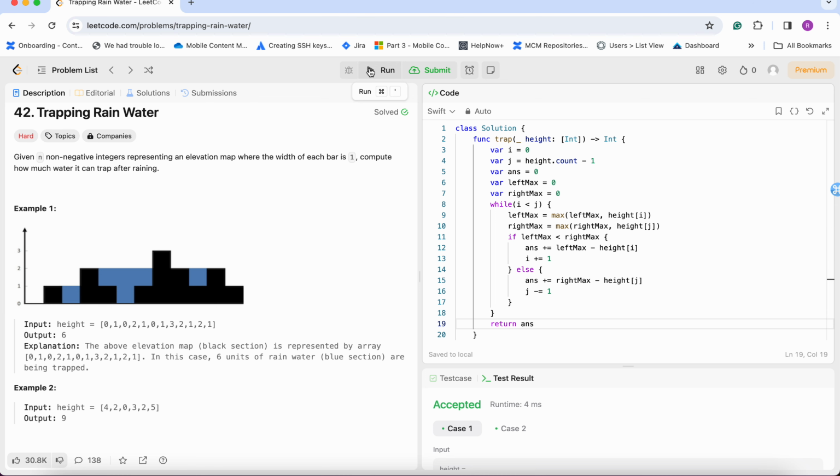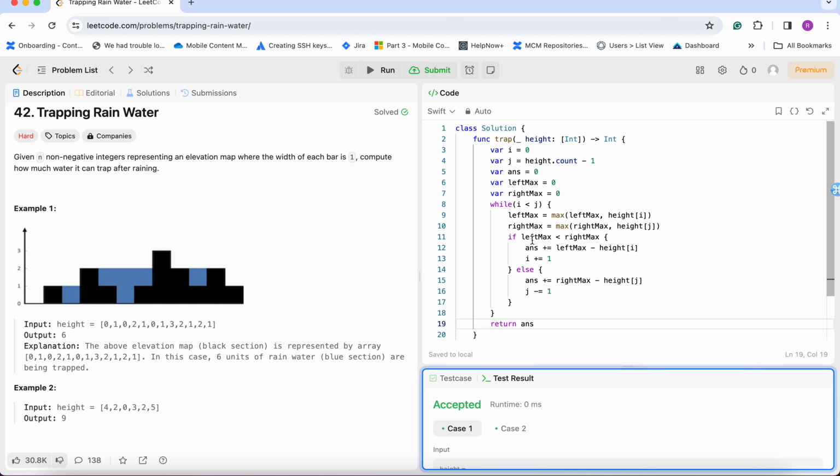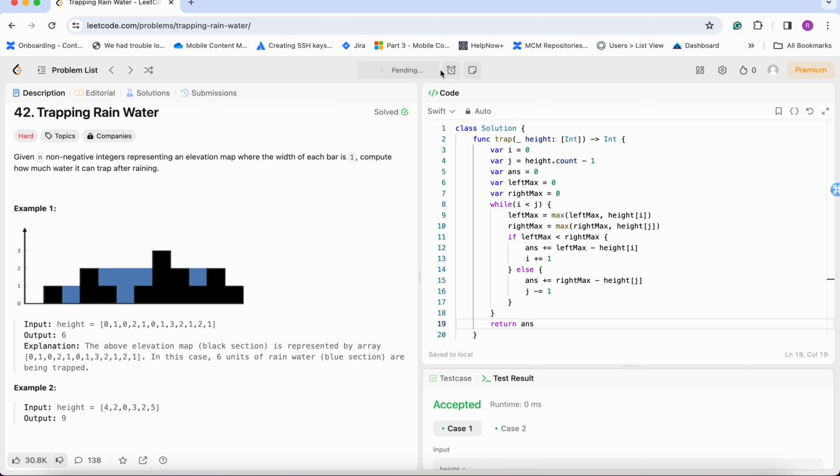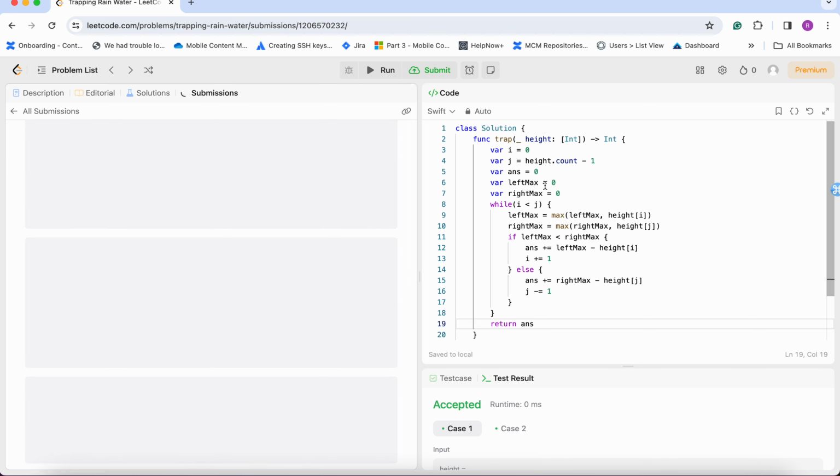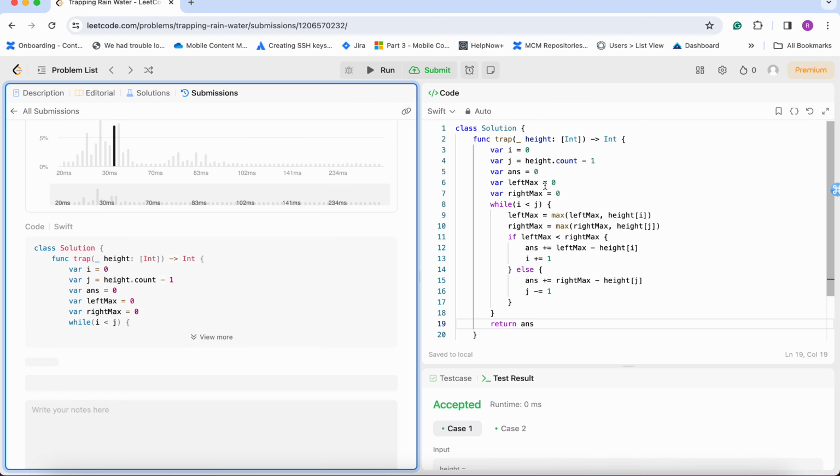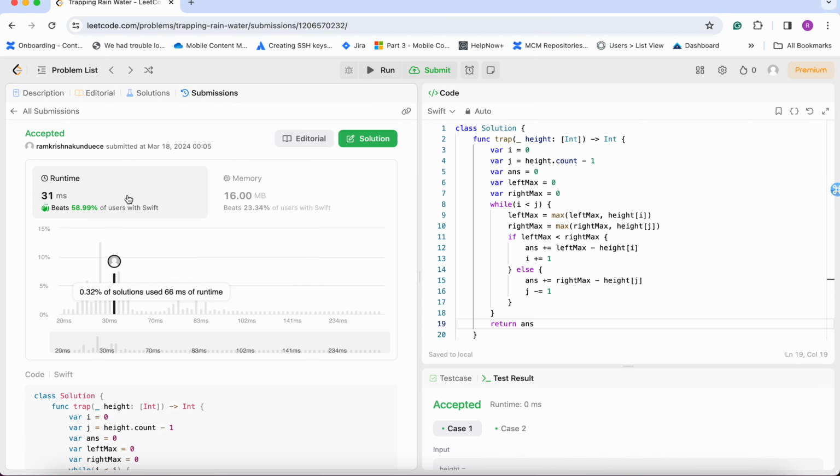Okay, now let me run this. Let me check how it is working. Yeah, it is accepted. Now I will submit this. Yeah, this is also accepted.